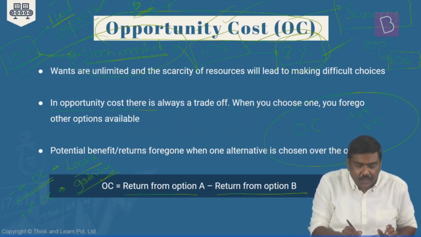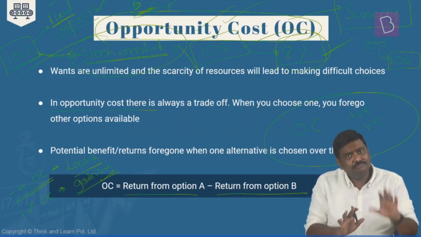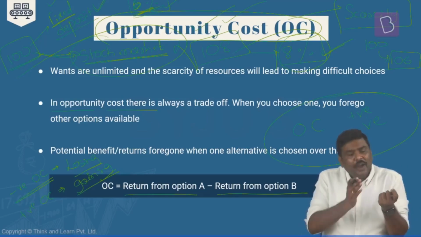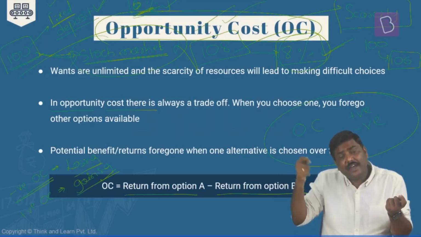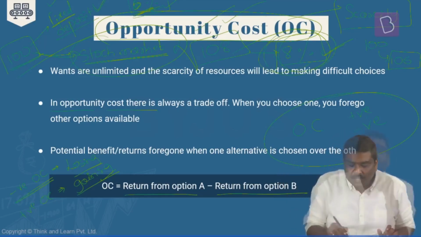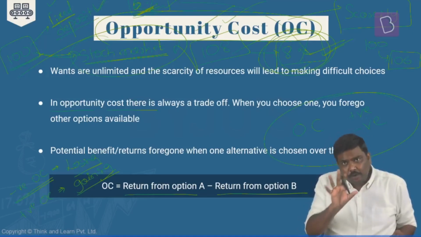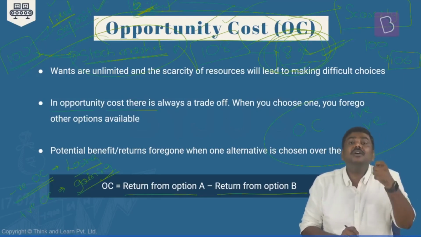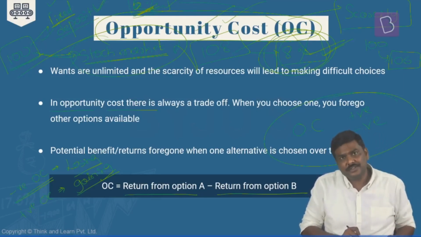So by investing in FD, you earned 6%, good. But you have foregone a decision wherein you could have earned 8 rupees, and instead you earned 6% on this.